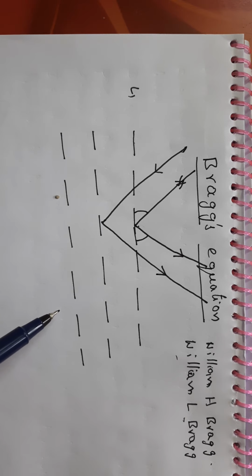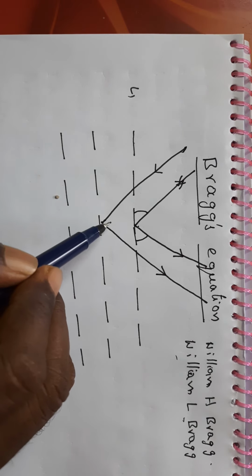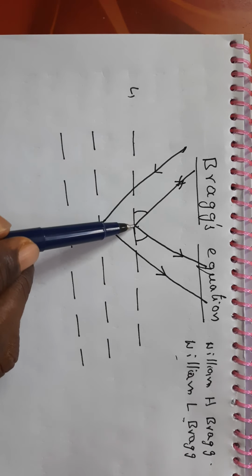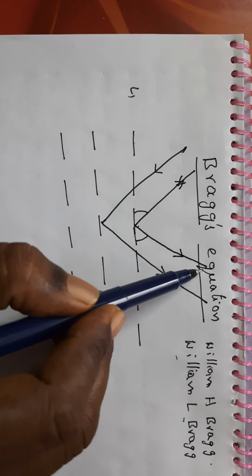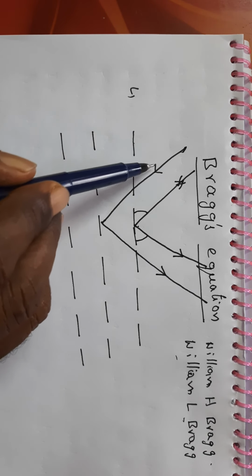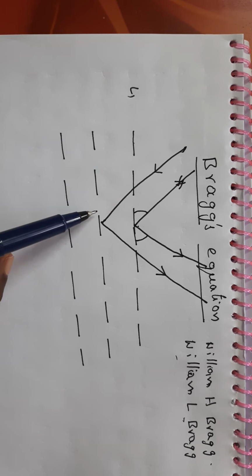When we see these two, the first ray has touched the first layer of atoms and reflected, and the second ray has to travel a greater distance than the first. What is the extra distance?